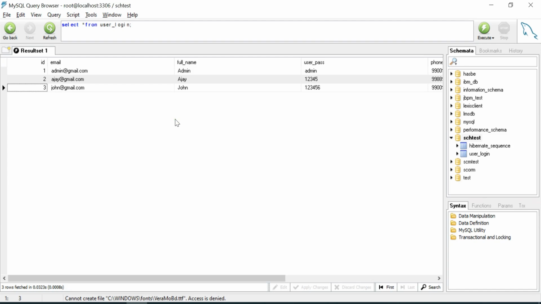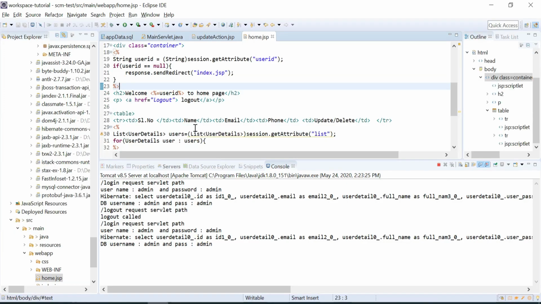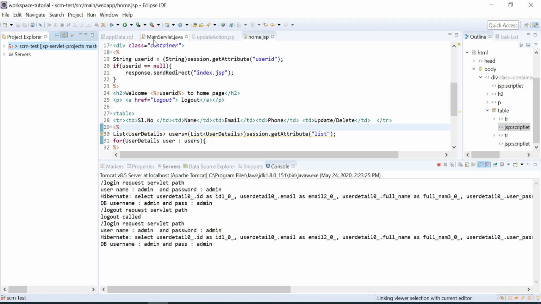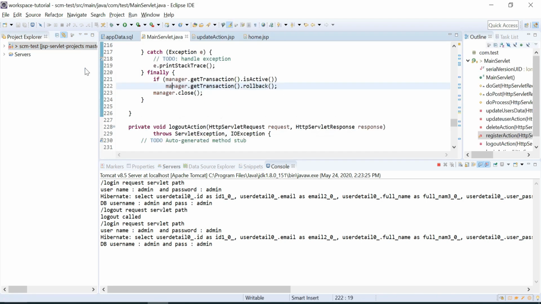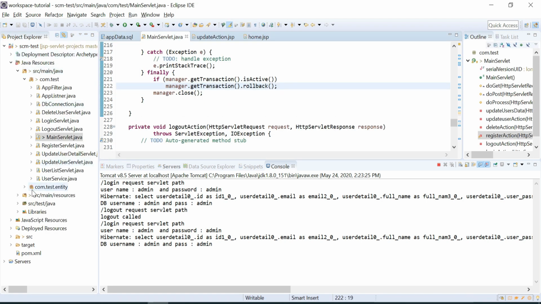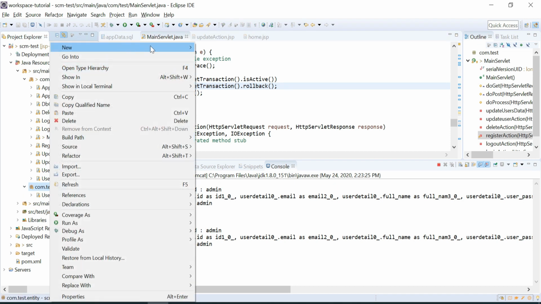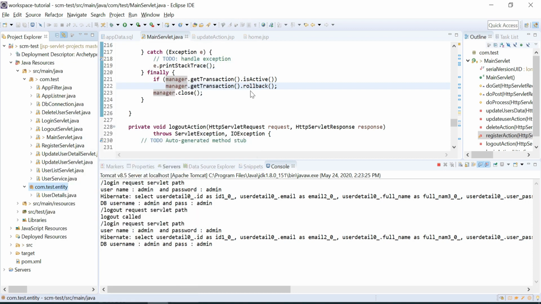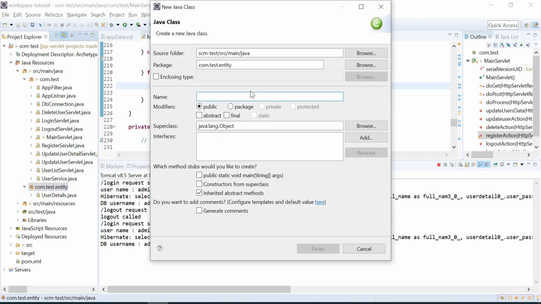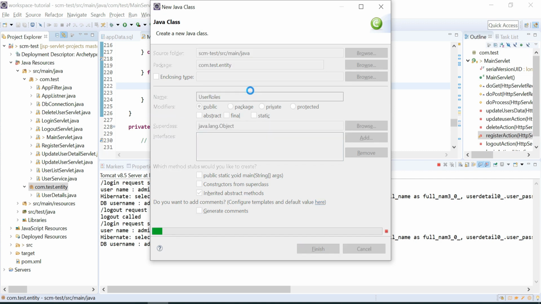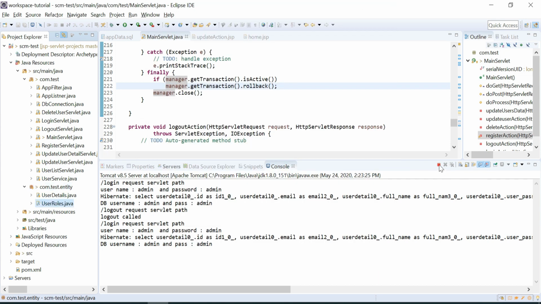Let's create one more table called the roles table, the user role table. Now we are using JPA, so we can go with the basic operations of JPA table creation. In the entity, I will create one more entity called user role. In the user role, you can define a few of the parameters related to the role. Let's stop the server.